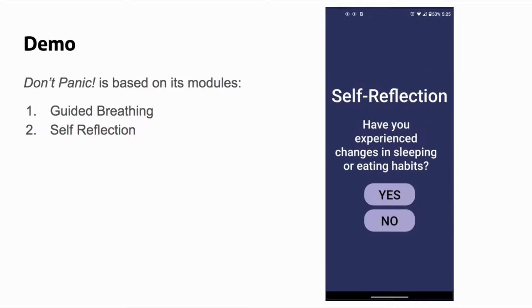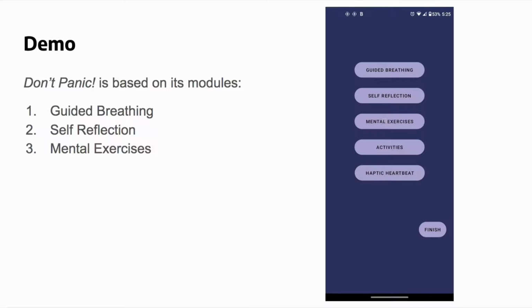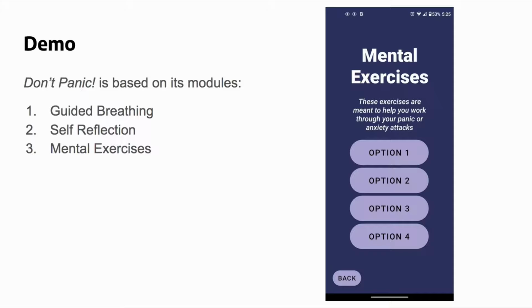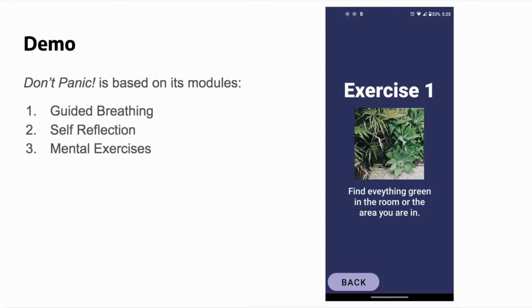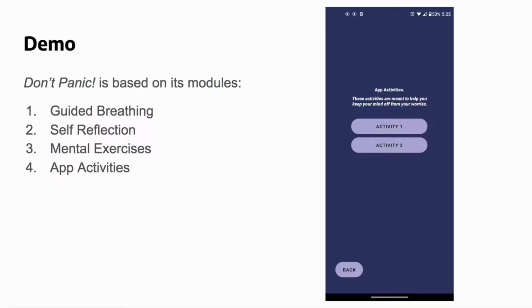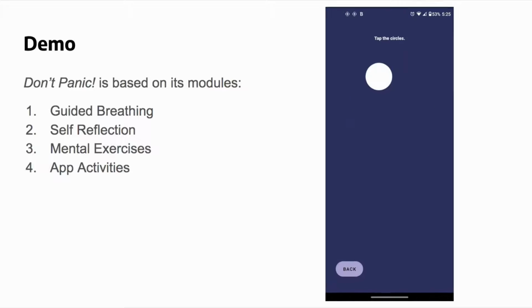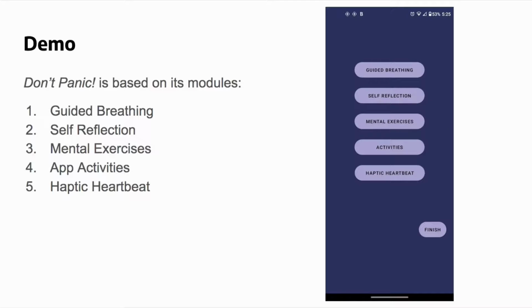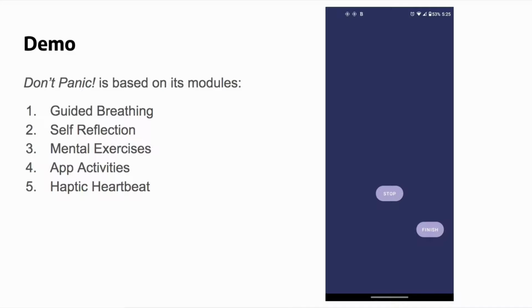The self-reflection module asks a series of questions meant to help identify the likely cause of the panic attack. The mental exercises module provides several different tasks to distract yourself with, from finding objects of a certain color to thinking of things that make you happy. The app activities module is an external distraction to divert thoughts away from the panic attack with activities such as tapping on each circle as it appears. Finally, the haptic heartbeat module vibrates the phone at a healthy, resting heart rate for you to fall into sync with.